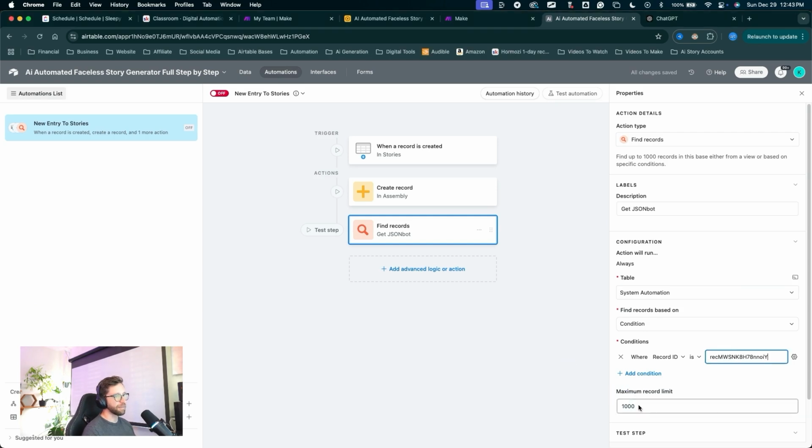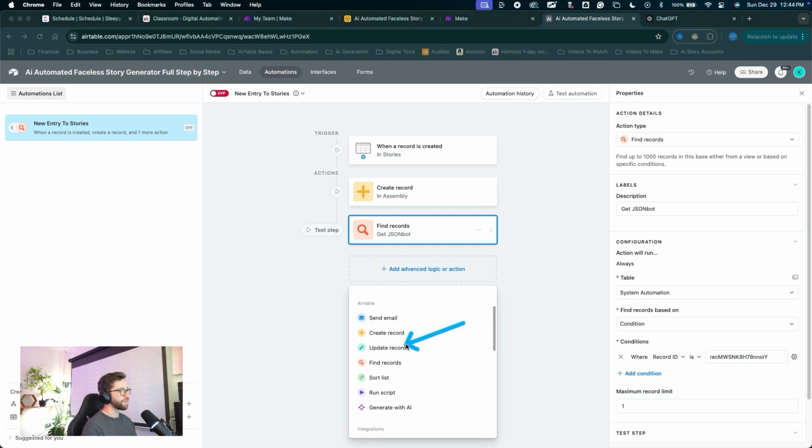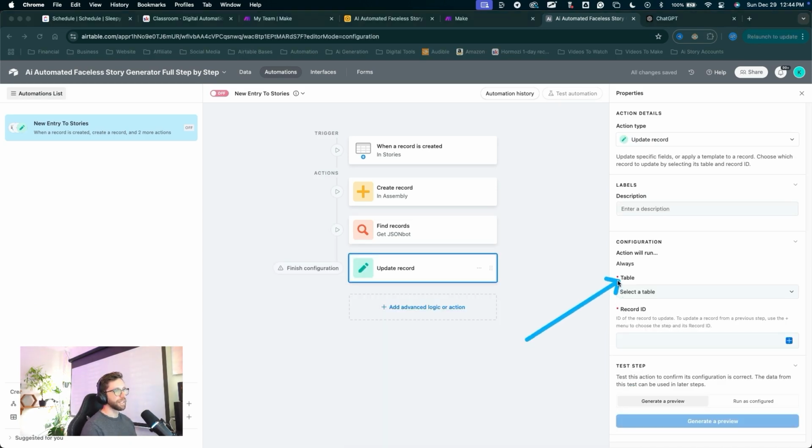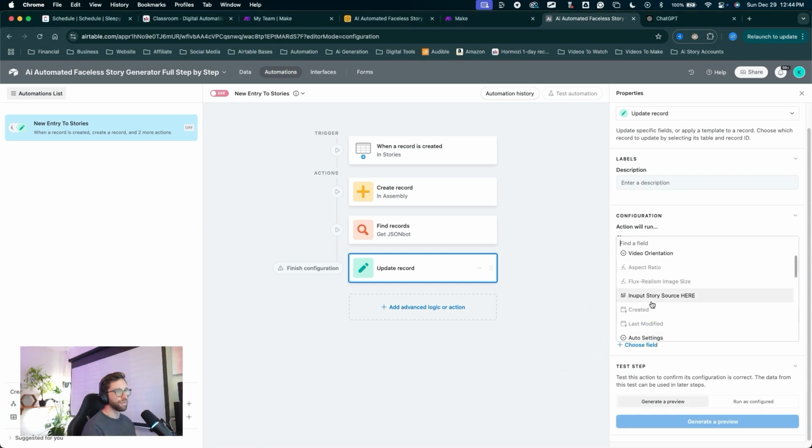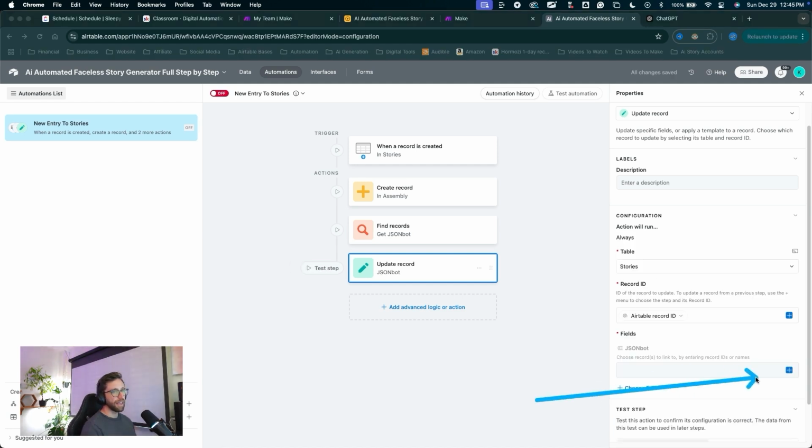For the maximum record limit, doesn't really matter. Let's just leave it at 1. Then click add action. We're going to update a record. The record we're going to update, let's select the table, is in the stories table. Record ID, click the plus, select Airtable record ID, choose a field. The field we want to update is our JSON bot field. There it is. Click on that and we'll update it.